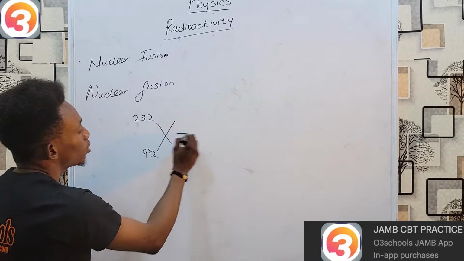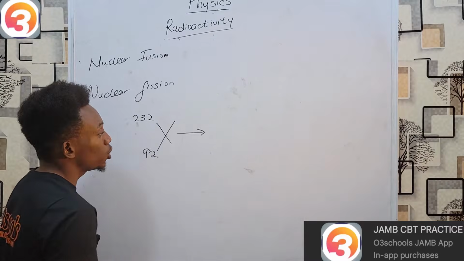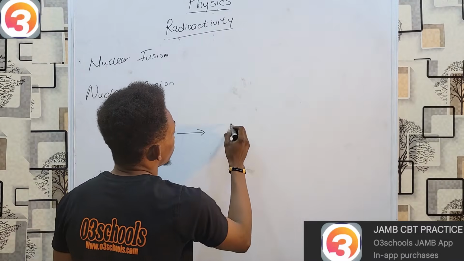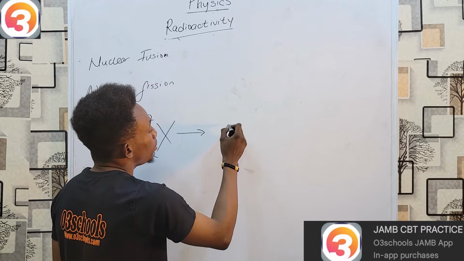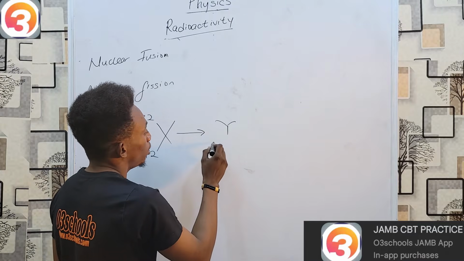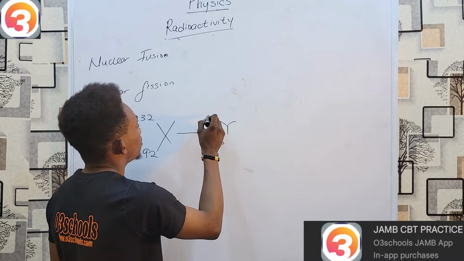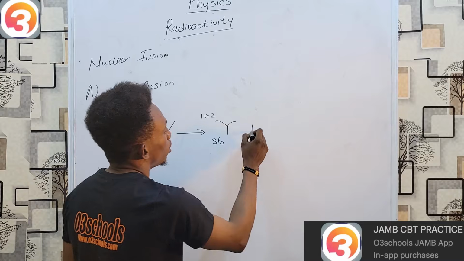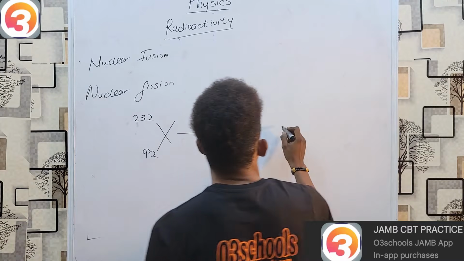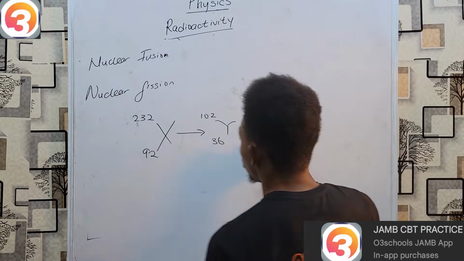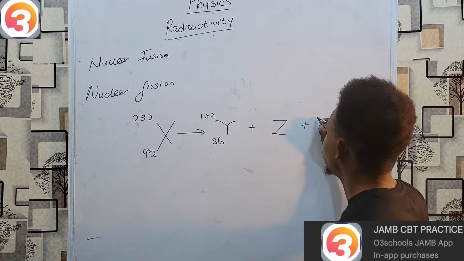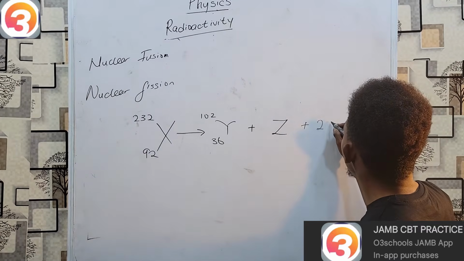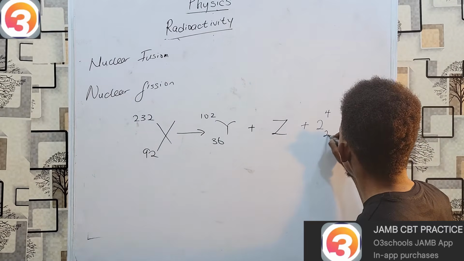If this element was to break down in nuclear fission and produce maybe a new element, let's call it 36 and 102, plus another element which we do not know, accompanied by the release of, let's say, two alpha particles.